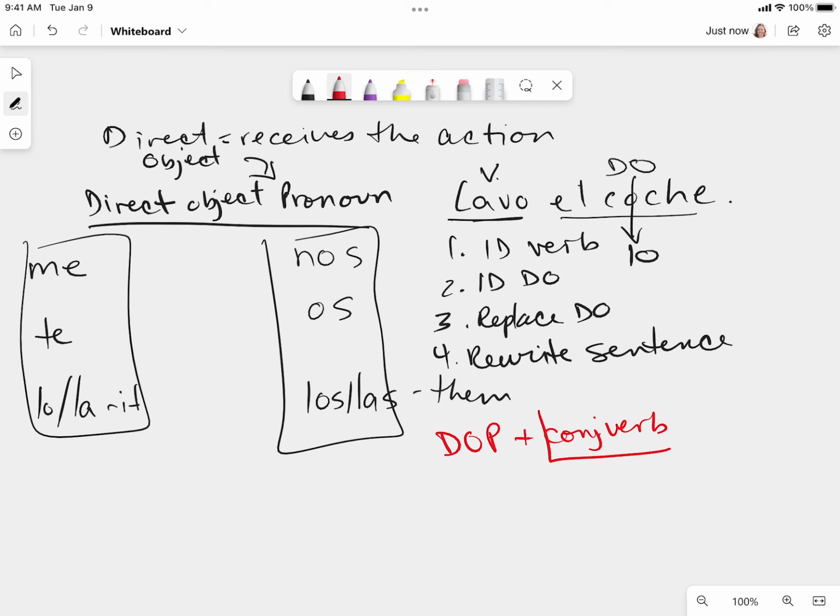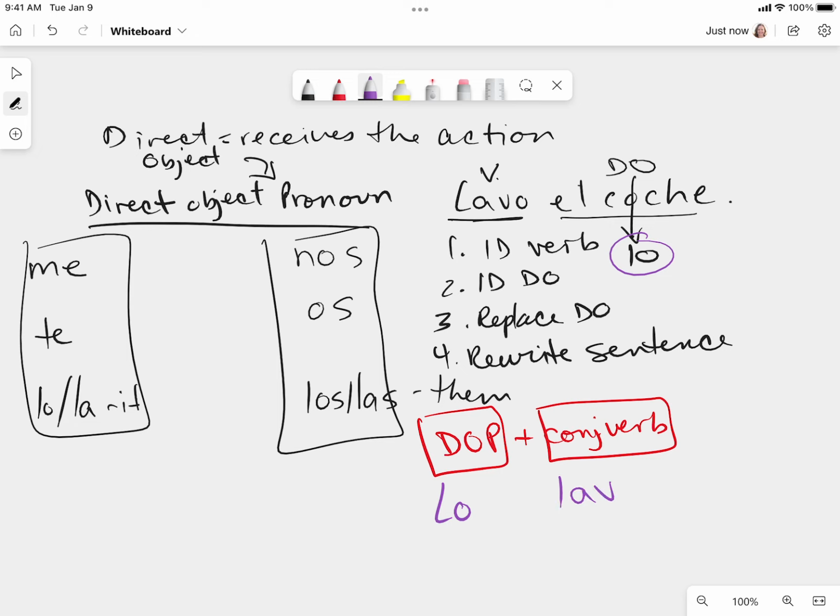After you get past the different steps, this is pretty easy. We don't have to change our verb at all. We're not doing any verb conjugations, and that's probably the number one error that I get with students doing this section, is that they think they have to conjugate the verbs because that's what you've been doing for maybe 2 semesters now, right? However, we do not conjugate your verb. So what's my direct object pronoun again? We decided that it was lo, so I'm going to just rewrite my sentence. Instead of saying I wash the car, I'm going to say I wash it. Well, in Spanish, it sounds kind of funny. They're going to say it, I wash.